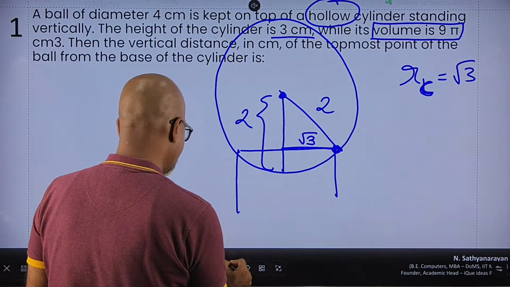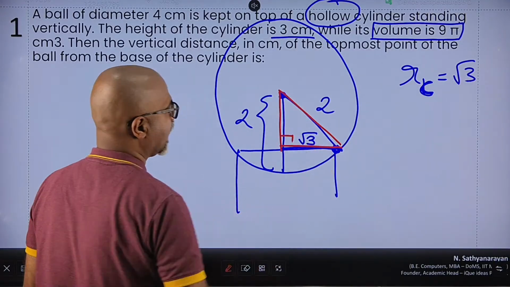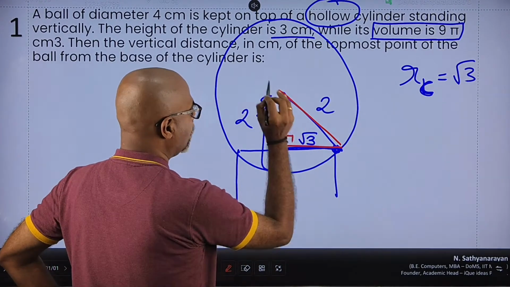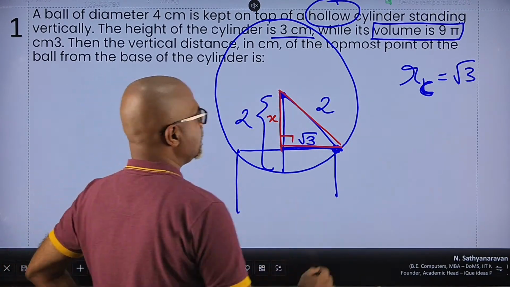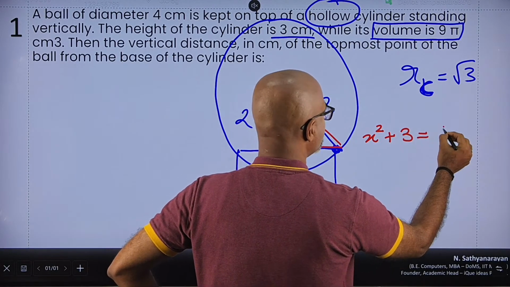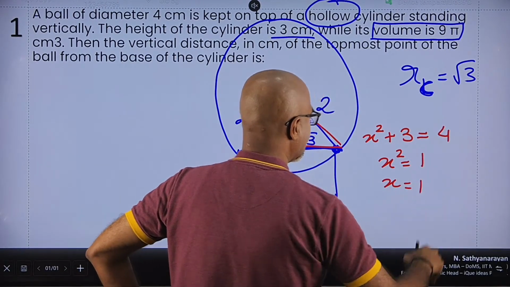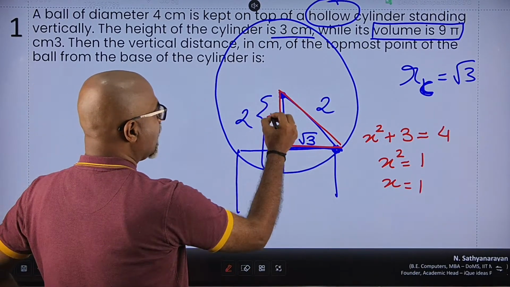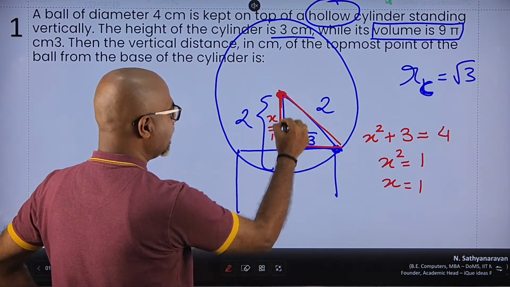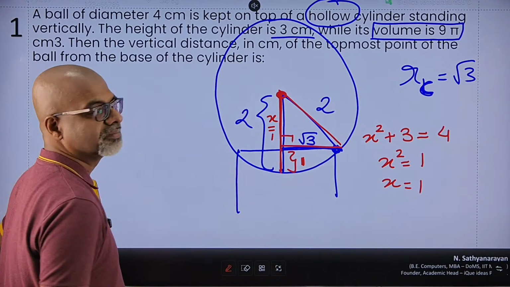So now comes the very interesting thing. If you take a look at this shape, it's a right-angled triangle. And if that is a right-angled triangle, let us assume the height of this triangle is x. So using Pythagoras' theorem, x square plus √3 square, which is 3, is 2 square, which is 4, or I get x square is 4 minus 3, 1, or I get x is equal to 1. So I know the height of this particular thing is 1, and if I know that the entire radius is 2, then the portion which has sunk inside is 1, right?